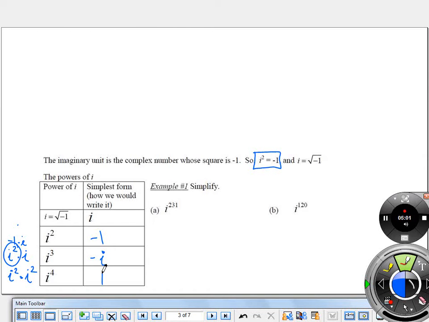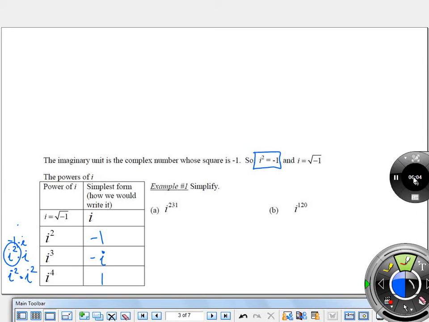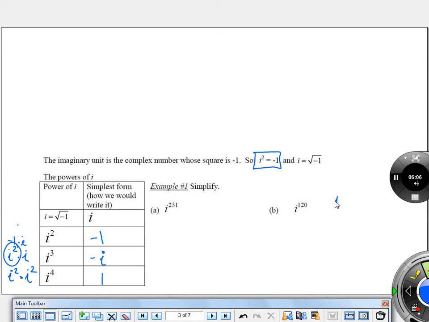Interesting. Over here off to the side, just to show you guys how cool this really is. I'm sure you think it's just as cool as I do. So this is my favorite one right here. i to the fourth is just 1. It's even simpler than i squared, which was -1. So not only does it turn back into a real number, but a beautiful real number as far as multiplication goes, 1, right?